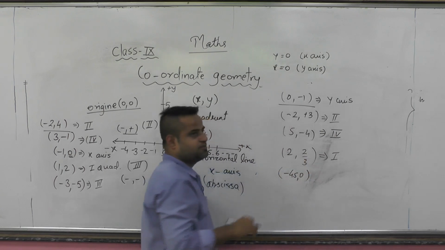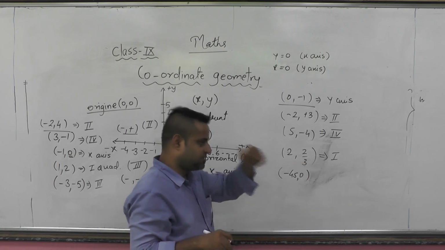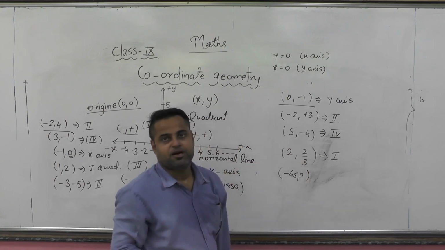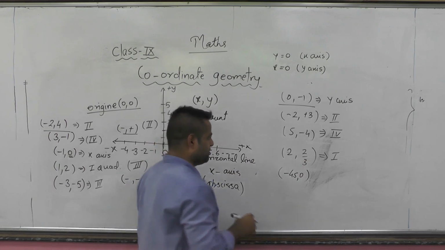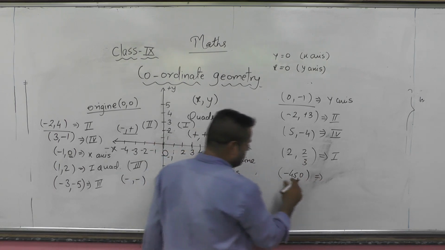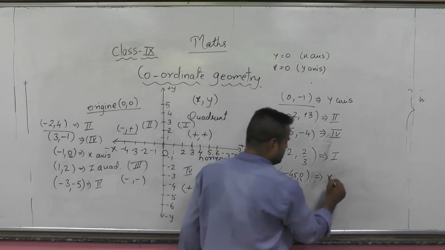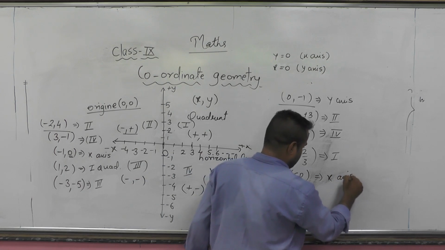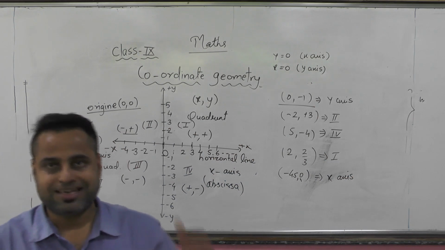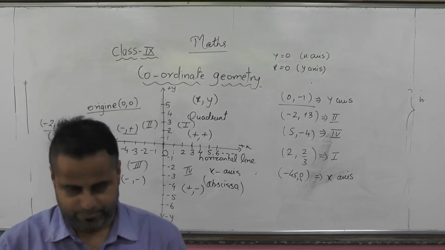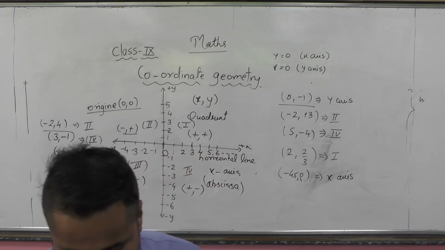2 by 3 we can also consider as a point, and we can change it into a decimal. Whenever you are allocating such kinds of points, you can make them decimals so that it will be easier for you to derive it. Minus 4.5 and 0: minus, plus we are taking, but here 0 occurs in y, that means this point lies on the x-axis, correct? So this is how these points will lie on that Cartesian plane. Okay, now you have learned how to allocate a point on the Cartesian plane.